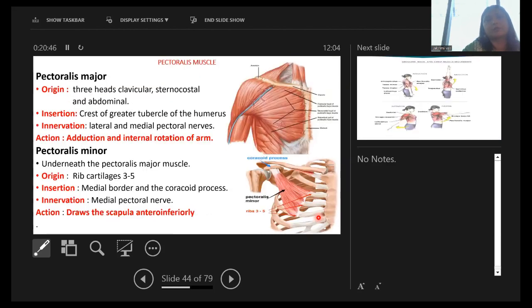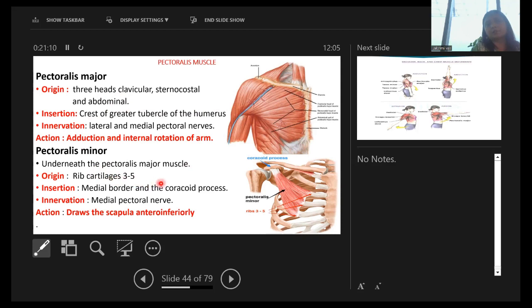Now these are the pectoralis major and minor muscles. Pectoralis major has three heads of origin: clavicular, then sternocostal, and abdominal. Insertion on the crest of the greater tubercle of the humerus, and innervated by lateral and medial pectoral nerves. Action is the adduction and internal rotation of the arm.